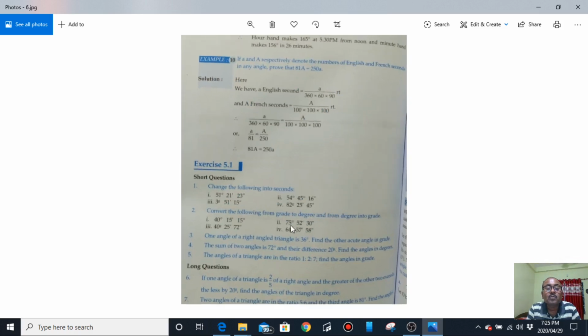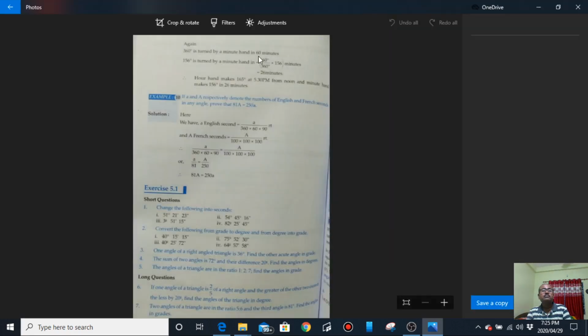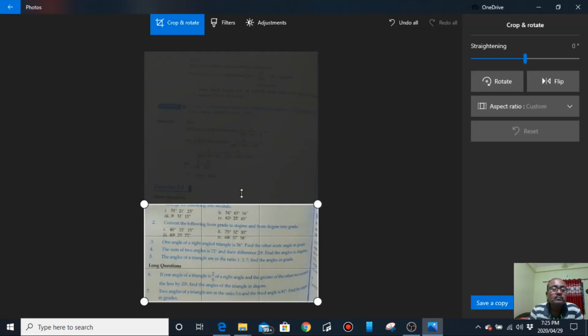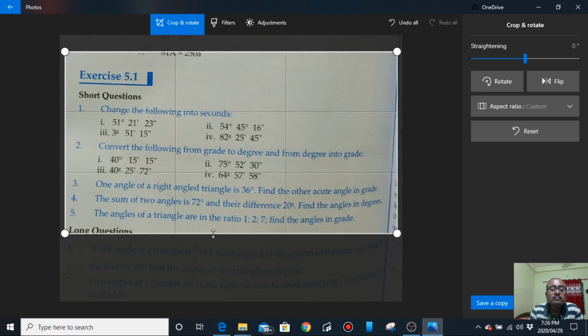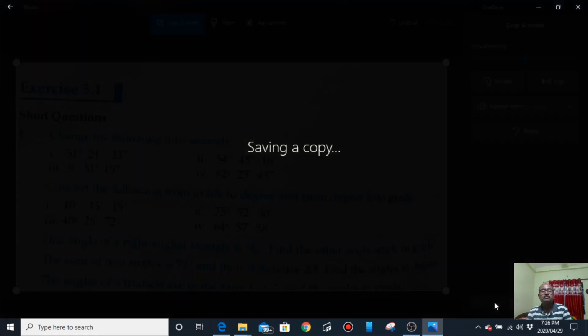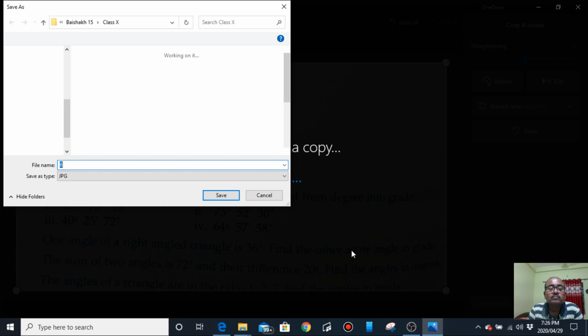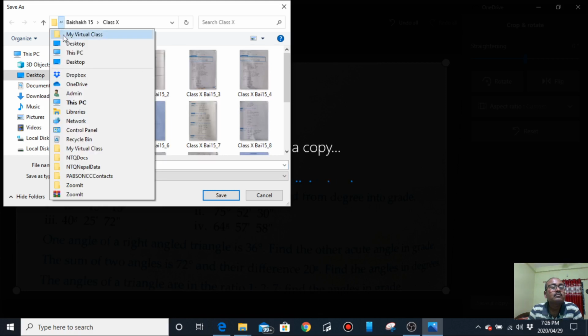So focus here. I'll give you homework. Change the following into seconds as we had discussed in the example. Wait for a moment.